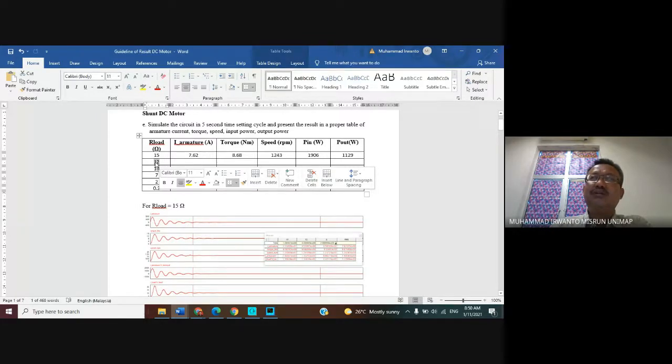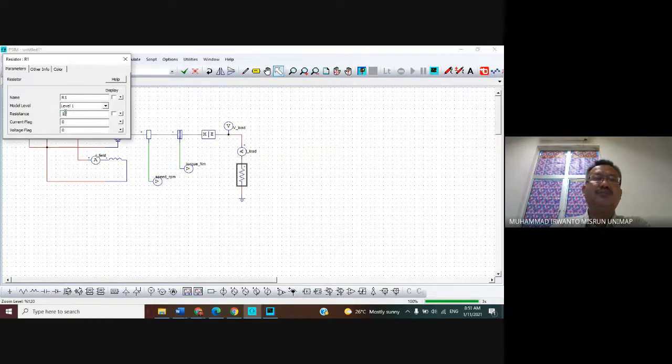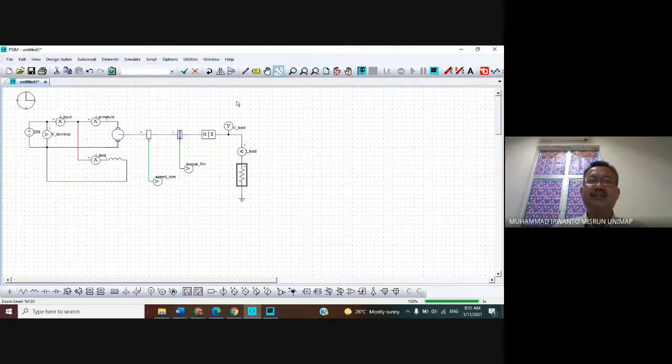Okay, for the 12 ohm, you can adjust this value to be 12 ohm. Just adjust in here, double click in here. I repeat again: double click in here, and then type 12 ohms. Then please run this circuit by clicking the menu bar Run Simulation.